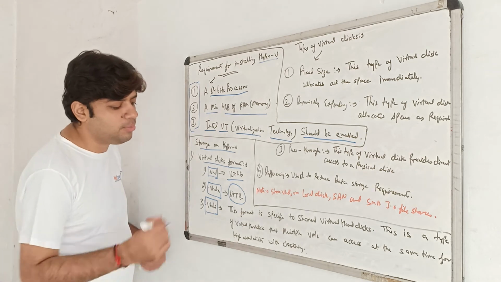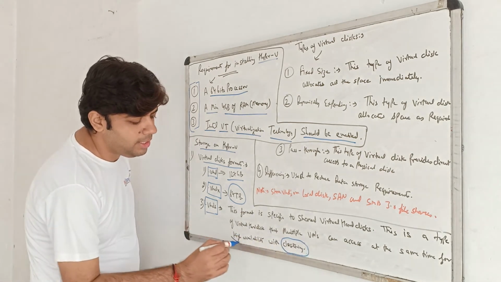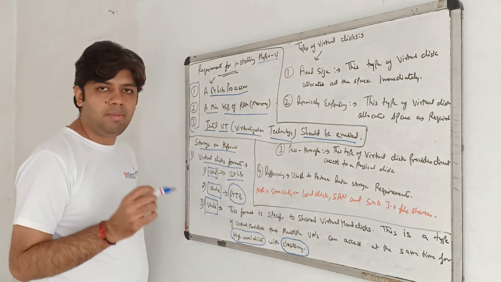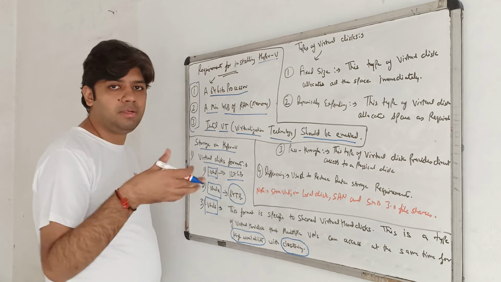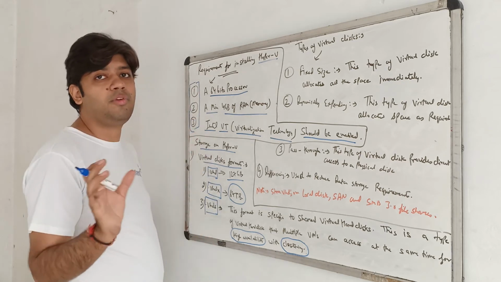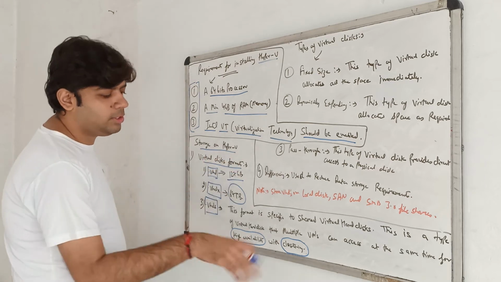These VHDS hard disks are mostly used in clustering. Remember these things: high availability with clustering. High availability means failover clustering. We already talked about failover clustering in this series, so those who don't know failover clustering, please check those videos. Now this is what we have.